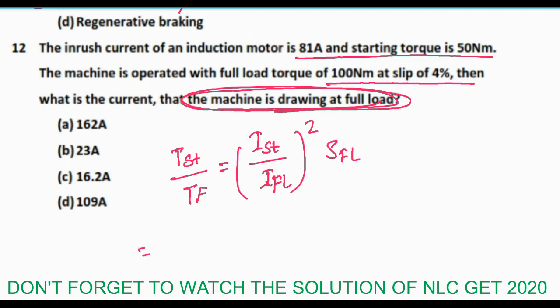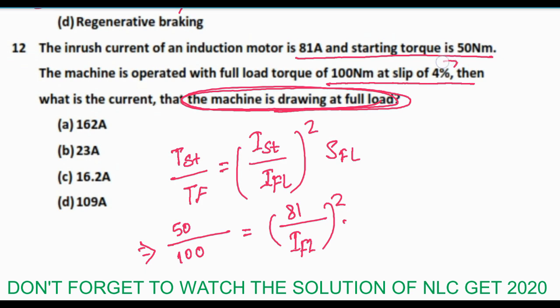So this is the formula, and here given that 50 is the starting torque and the full load torque is 100 Newton meter, and I_ST, that is starting current, that is inrush current, is 81, and full load current I_FL squared, and full load slip is given to be 4%, that means 0.04.